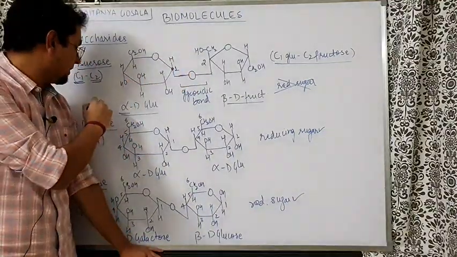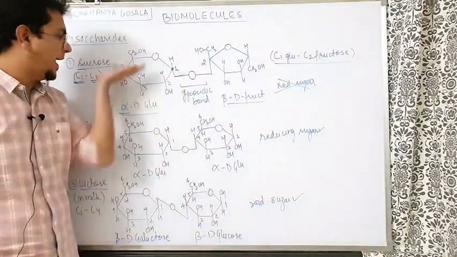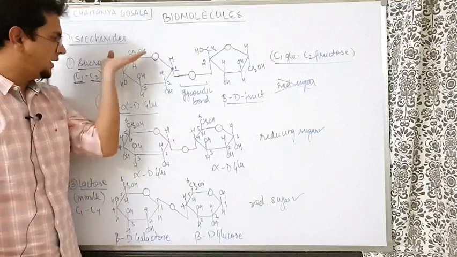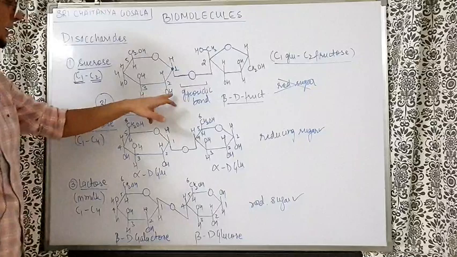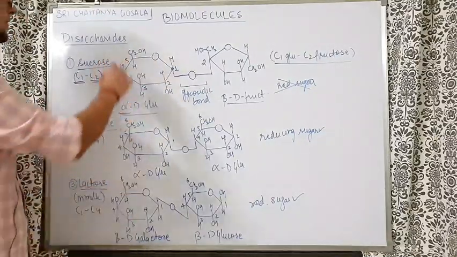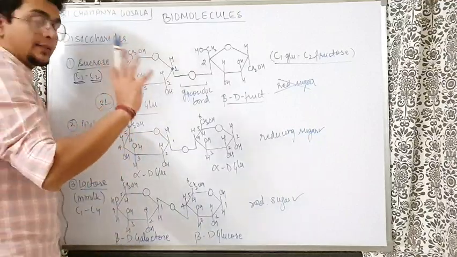Then in glucose, I remember the trick was 3L. So let's count 1, 2, 3. So 3L. L means up. Then 2 and 4 and 5, we can see 2 and 4 will come with OH down, and CH2OH will always be up. Next, understand this thing here.